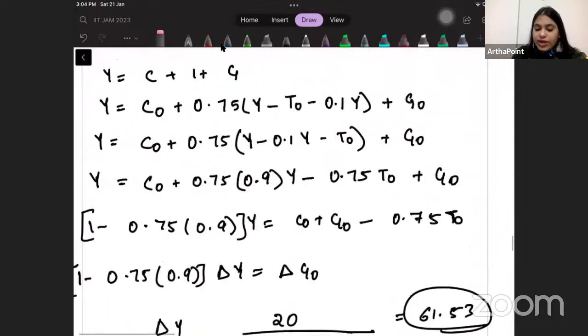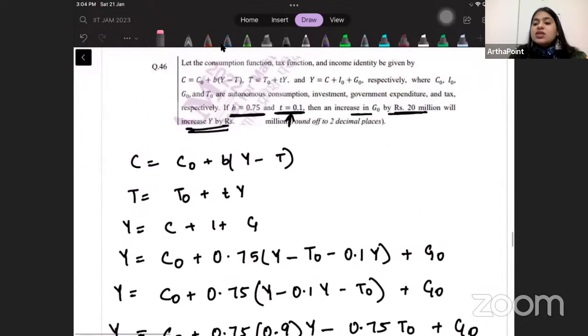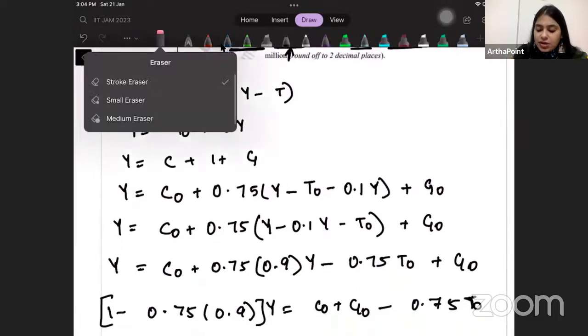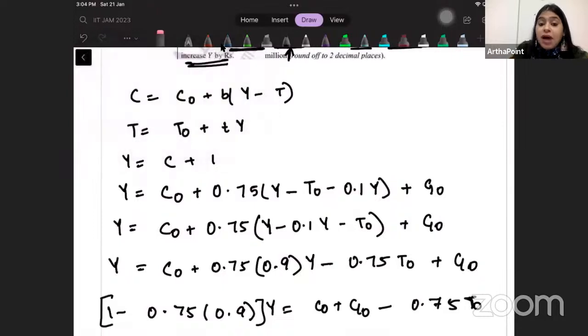But I went through this derivation because sometimes they may give some additional information. Just say, what if they would have given investment as a function of income? So here in place of I, I might have had I bar plus suppose CY.